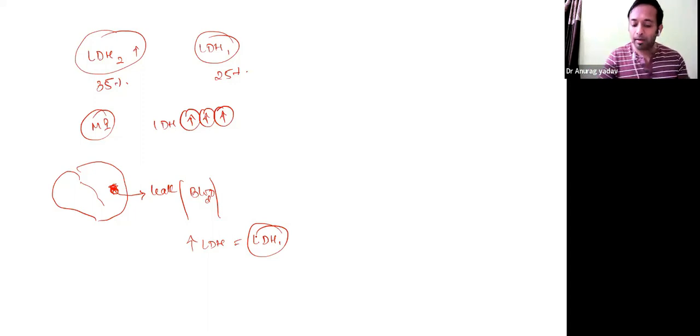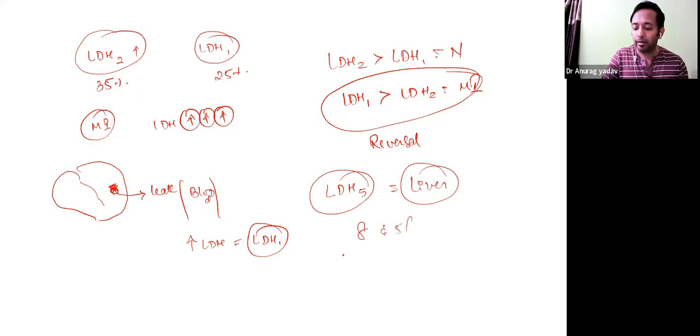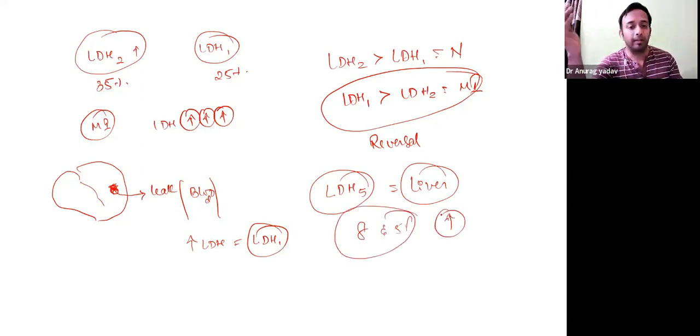So what is the normal pattern? LDH2 is more than LDH1. When there is myocardial infarction, LDH1 is more than LDH2, which we see in MI, and we call it reversal of the pattern. There is reversal of concentration of LDH1 and 2. Now about LDH4 and 5: in liver diseases, instead of 8 and 5%, their concentration increases. So in liver disease, it is elevated. So that is about LDH or lactate dehydrogenase.